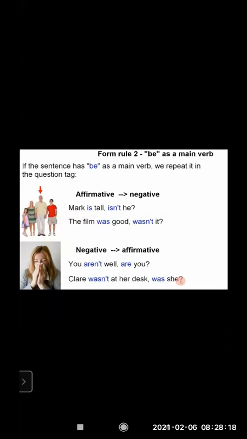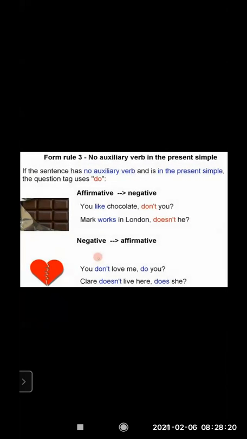So let's move further. Rule number 3 now. If the sentence has no auxiliary verb and is in the present simple, the question tag uses do.